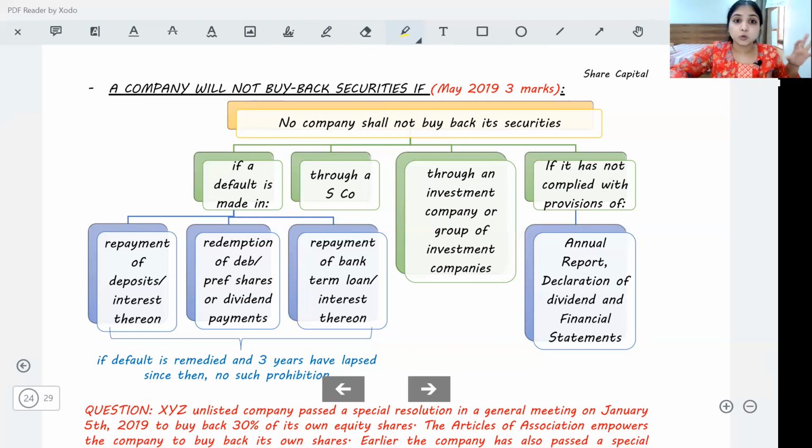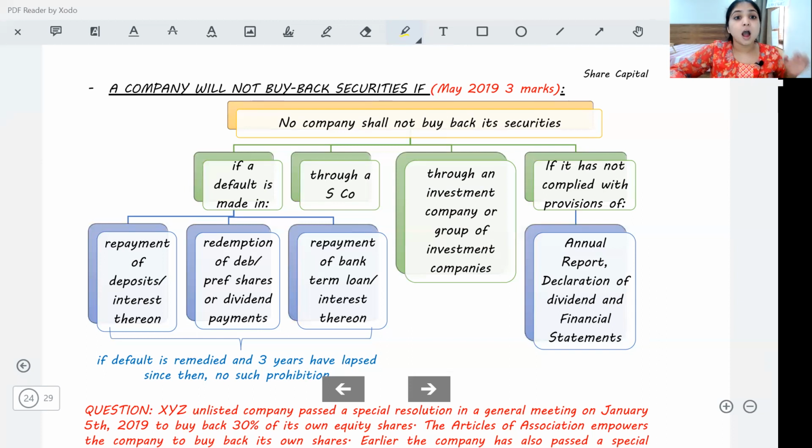We can take money out of free reserves, out of securities premium, or out of proceeds of fresh issue of securities, not leftover money of earlier issue. In case we are taking money out of free reserves or securities premium, then with that money, how many shares are we buying back? Face value of those shares we have to transfer to CRR, which shall be used only to issue fully paid bonus shares.